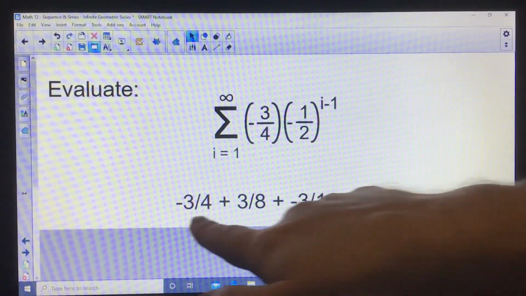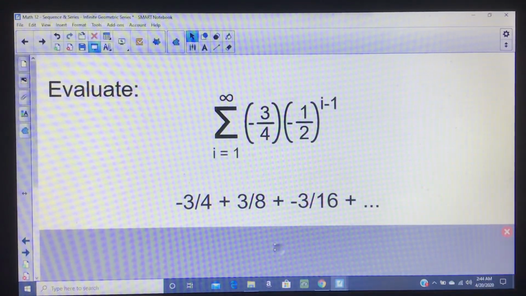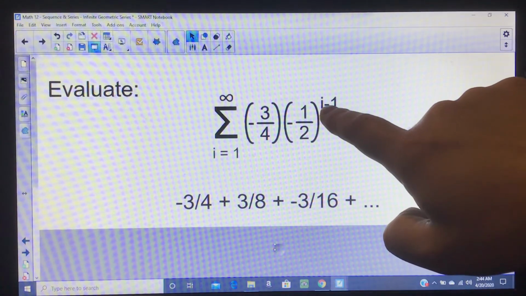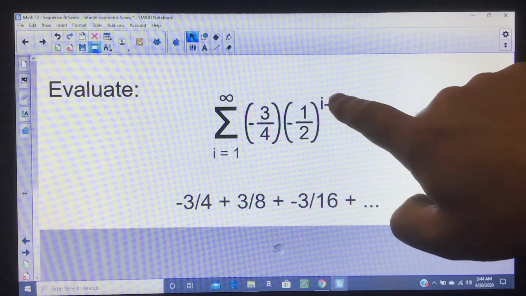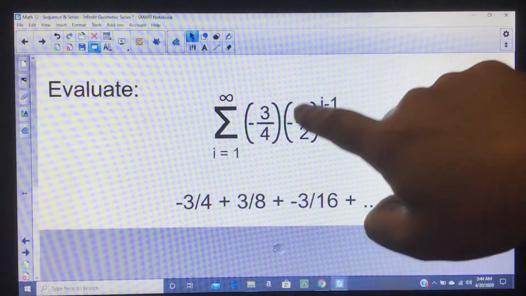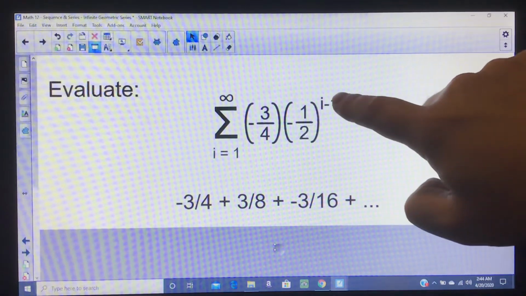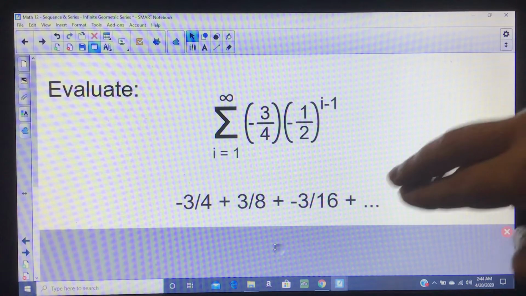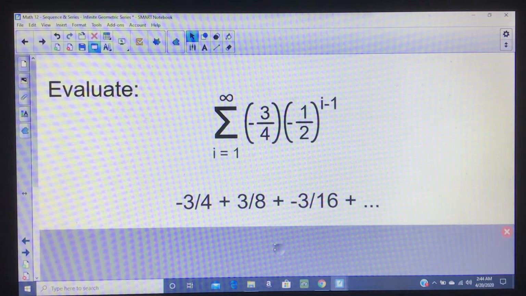This is actually enough information to answer the question now, but I'll go one step further. Say I wanted the third term. I'd plug a 3 in here. 3 minus 1 is 2. If I put in a calculator or by hand did negative 1/2 squared, I get a positive 1/4. Positive 1/4 times negative 3/4 would be negative 3/16, and so on.